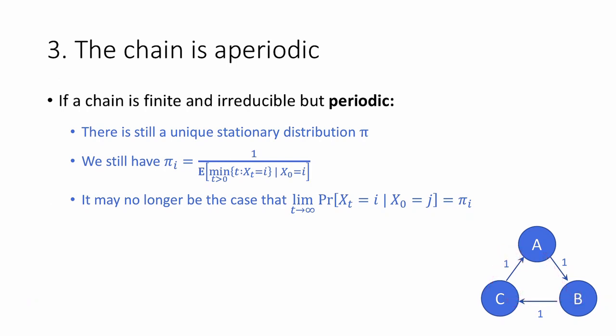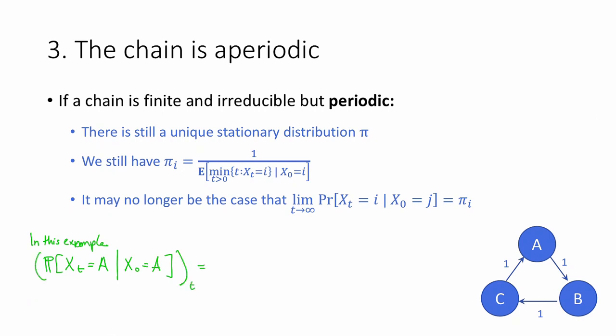However, the difference between this situation and the conclusions of the fundamental theorem of Markov chains is that it may no longer be the case that the chain converges to the stationary distribution. For example, in this little example here, we can look at the sequence of these probabilities, say the probability that x sub t is equal to A, given that x sub 0 is equal to A. We can look at this sequence over all t.